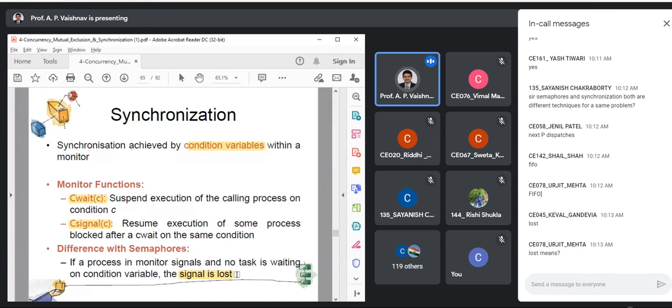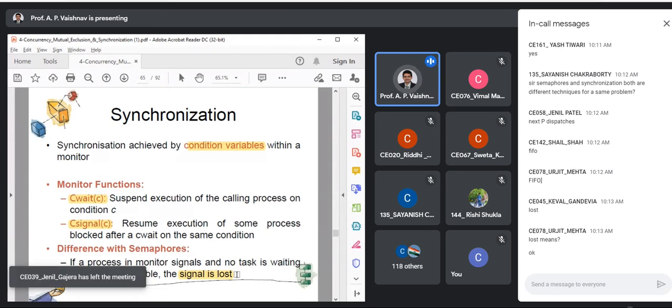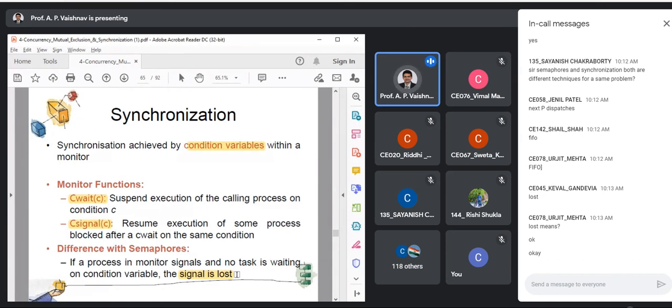Lost means nothing will happen. We are not going to increment or decrement or make any changes in variables. Simply the signal goes away, removed from memory. Semaphores manipulate variables with increment and decrement, while over here there is nothing like that. You are just maintaining queues, that's it.